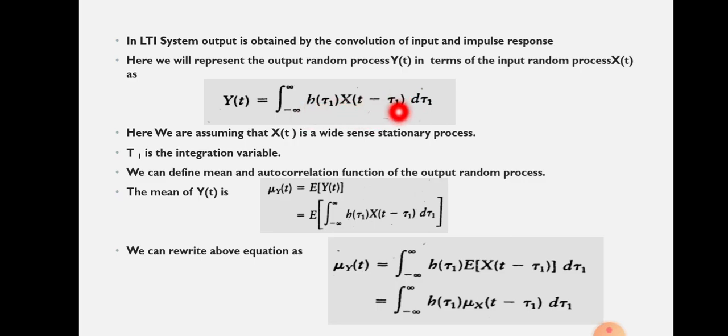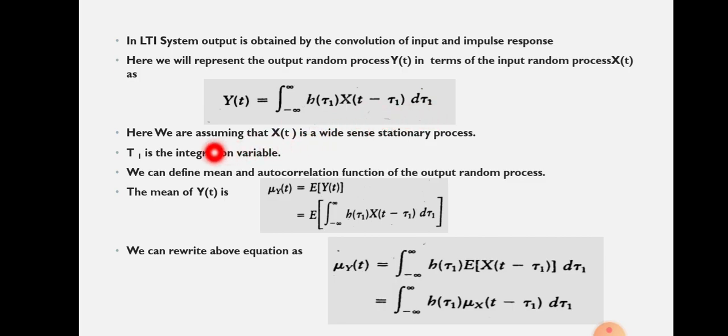Here tau 1 is the integration variable and t represents the random process variable. See, t means the particular time at which the random process is observed. That is the variable. And here the equation is y of t equals the integral from minus infinity to plus infinity of h of tau 1 into x of t minus tau 1 into d tau 1. Tau 1 is nothing but the variable of integration.